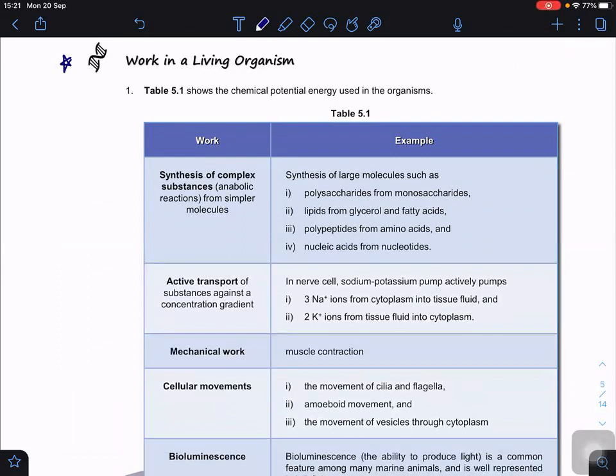Now just a quick note to let you know there's a change in the A2 syllabus and the format of the exam in your Paper 4. Previously in Paper 4, we had essay questions where you answered 1 out of 2.